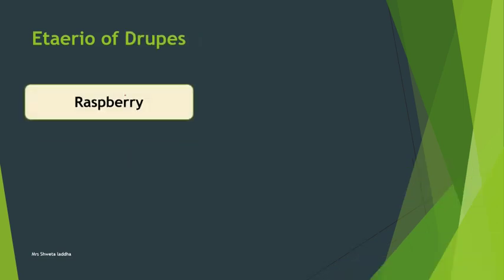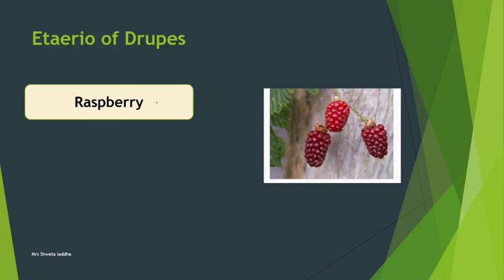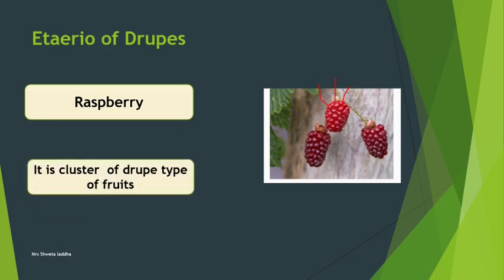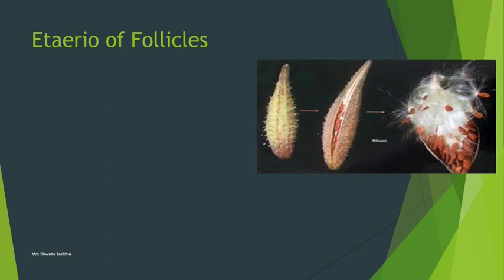Etaerio of drupes. What is a drupe? A drupe is a single-seeded fruit, isn't it? Example, raspberry. Raspberry is basically a collection of many drupes. This is a single drupe, this is a single drupe, this is a single drupe. A drupe has one seed, and a collection of many drupes is raspberry. Thus it is etaerio of drupes. So it is an aggregate fruit developed from a single flower, polycarpellary apocarpous condition.